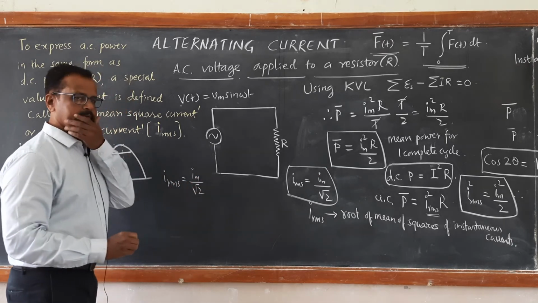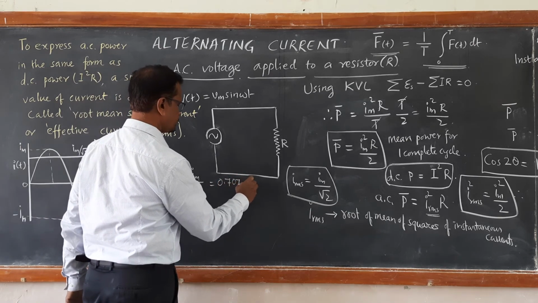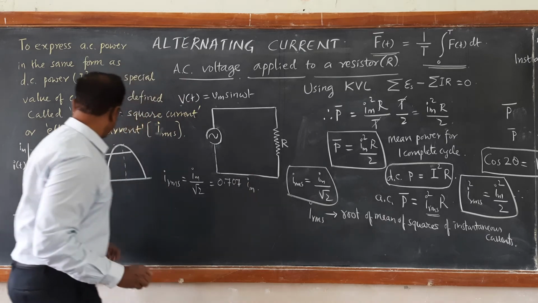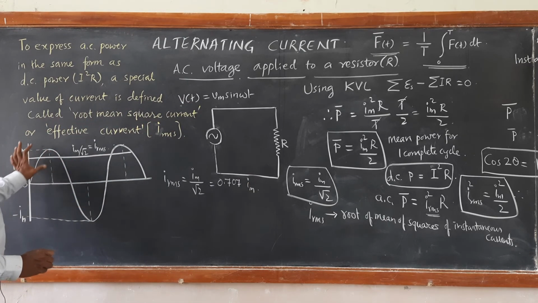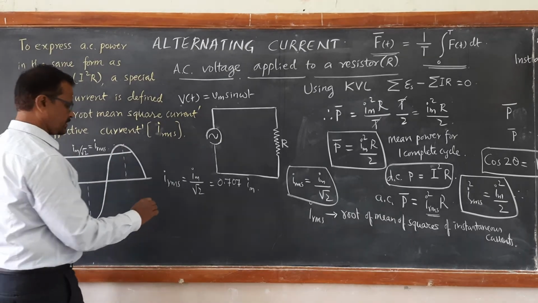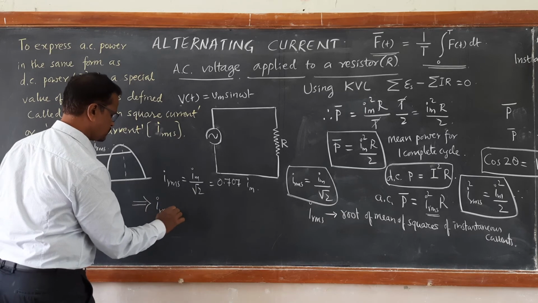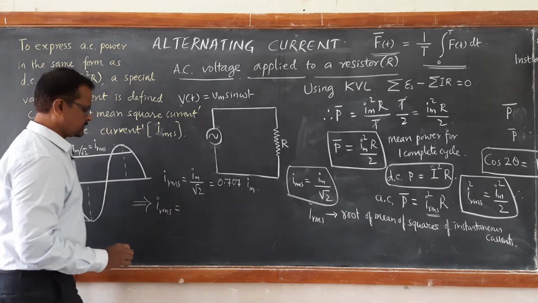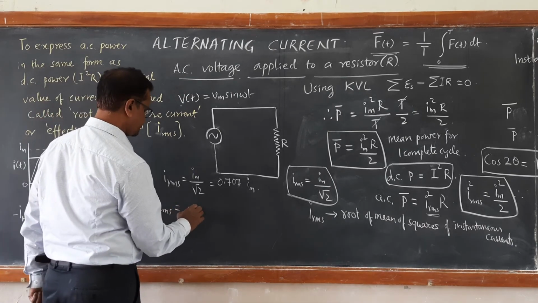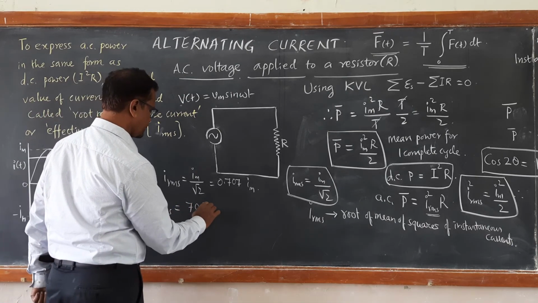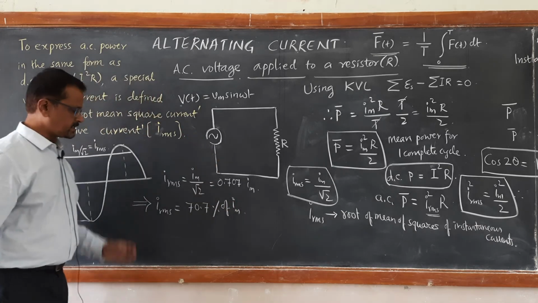So this comes out to be exactly 0.707 times Im. If this is the peak value of current Im, then exactly it is 70.7% of peak current. This implies IRMS, root mean square current, root of mean of squares of the currents, is 70.7% of peak current Im. That is the meaning of this.